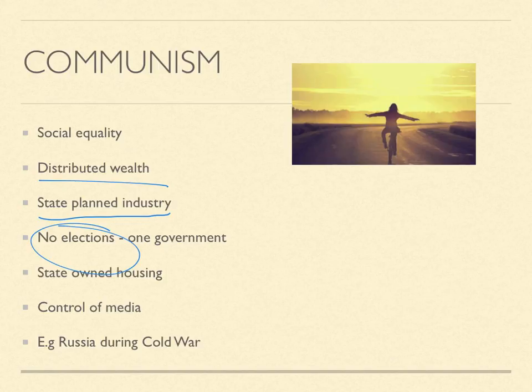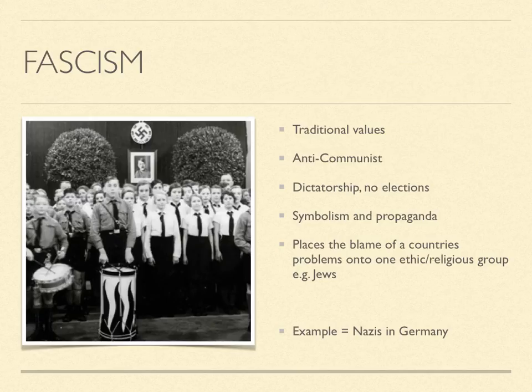And there's lots of bad things that can happen to people who go against this one communist government. An example of a communist government would be Russia during the Cold War. Finally, we have fascism. Now, the example that you can see on the top here is obviously the Nazis, and so this is the fascist government that you look at at GCSE.